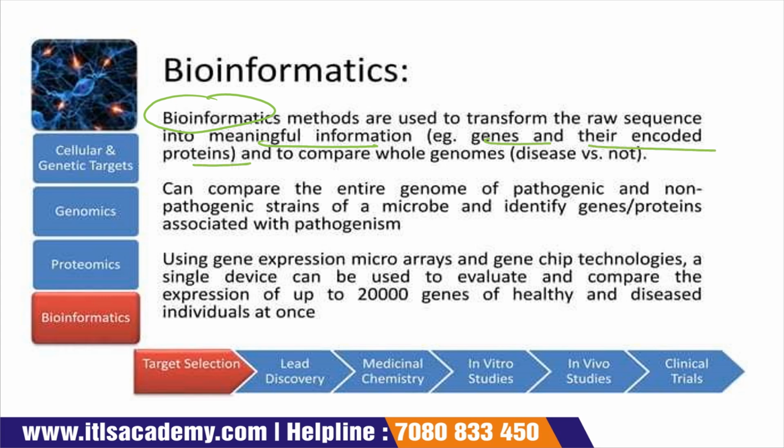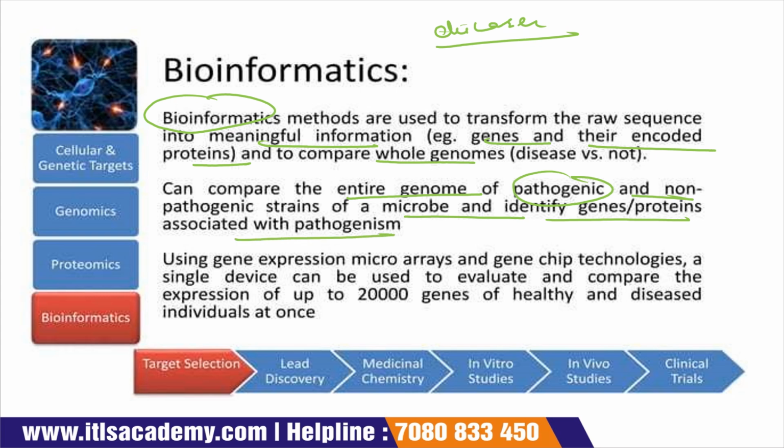It is used to compare a whole genome, for example to tell whether a person suffers from a particular disease or not. It is also used to compare the entire genome of a pathogenic and a non-pathogenic strain of a microbe and identify the genes and proteins associated with pathogenicity.